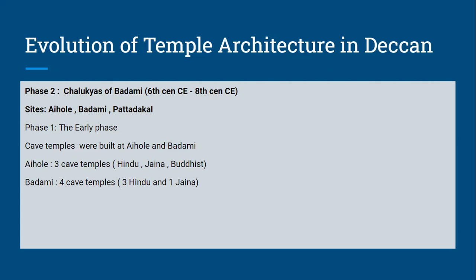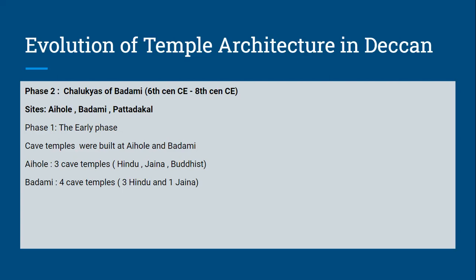So if there is a separate question of 10 marks, what are you supposed to write in this? So first, you will be giving the chronology, that it began under 6th century CE and continued up to 8th century CE. We are going to mention the 3 important sites, Aihol, Badami, Pattadakkal. Then further, we are going to study the temple architecture under Chalukyas of Badami under the different phases. So the phase 1 is the early phase.